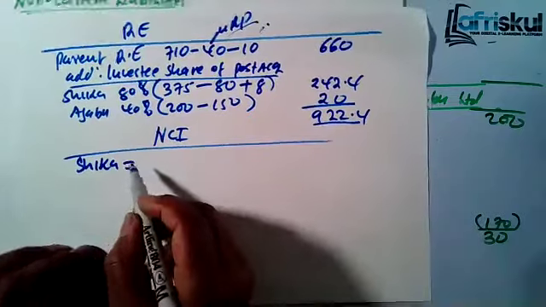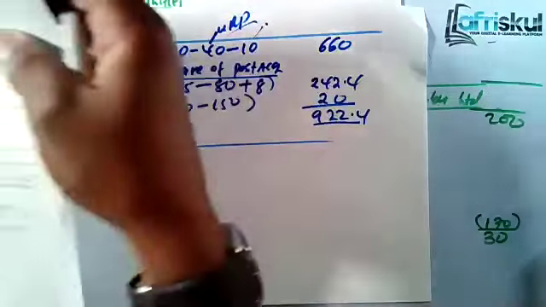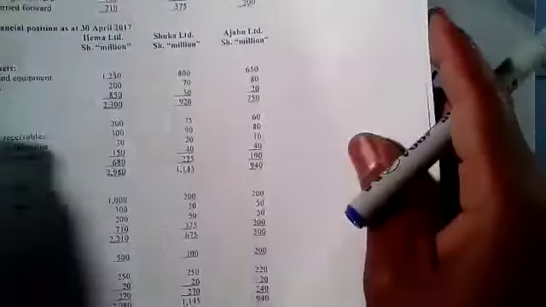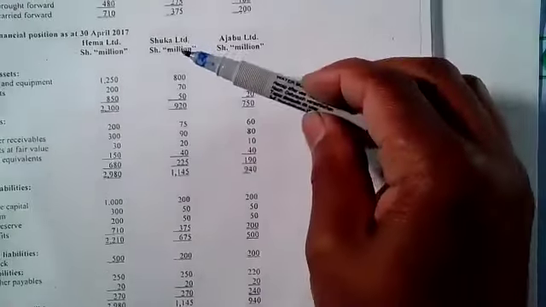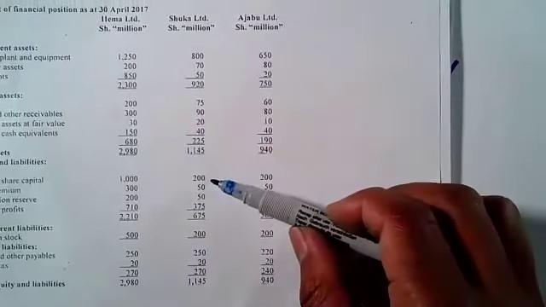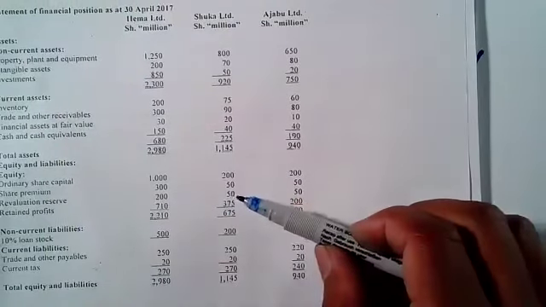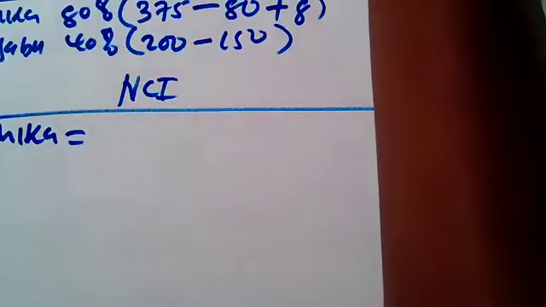You just take its equity items or the net assets. So in this case, the net assets, you come here, this is Shika. You come to the equity. The ordinary share capital is 200. Share premium is 50. Revaluation is 50. Retained profit is 375. You just add them the way they are.